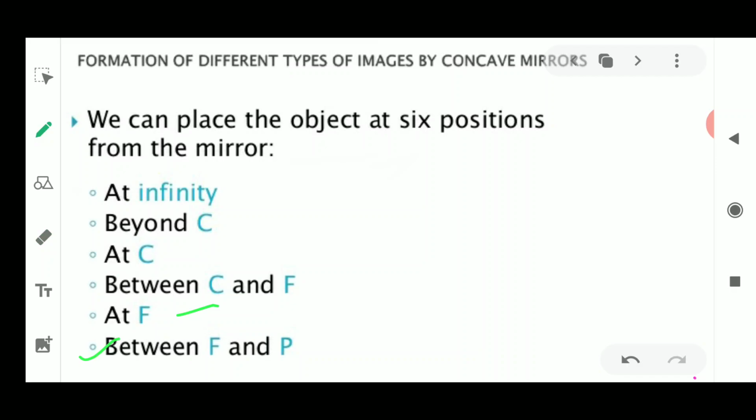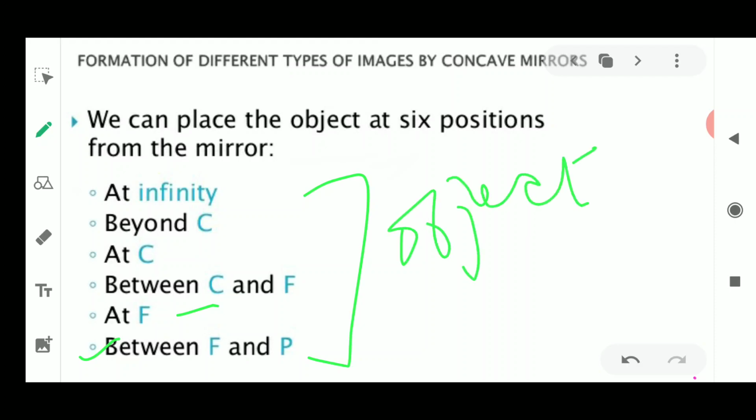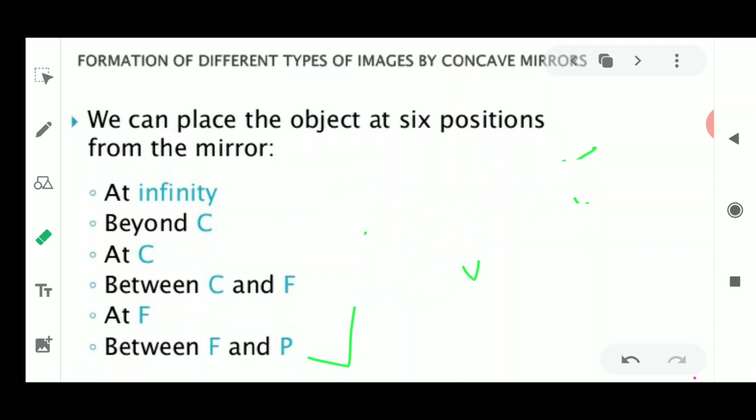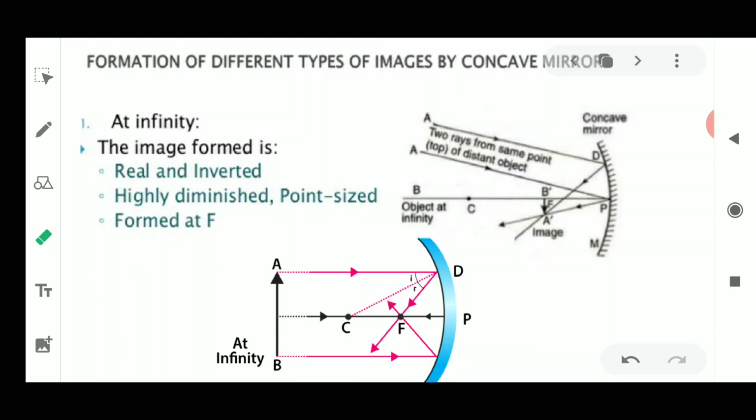So we are going to discuss these 6 positions of the object, and where these objects could be placed in front of the concave mirror. Okay, so we go to the first ray diagram, that is, the different types of image formation by the concave mirror when the object is placed at infinity.